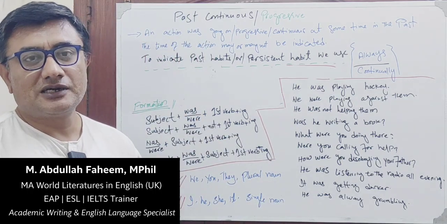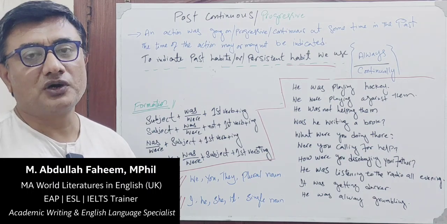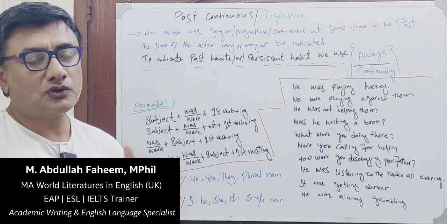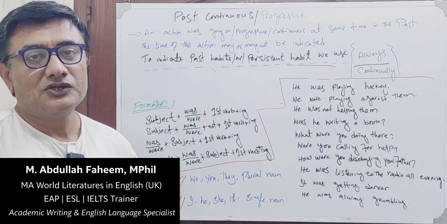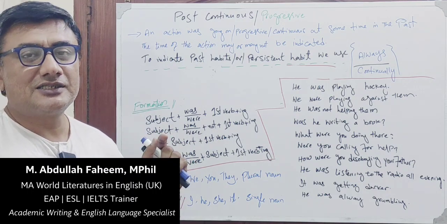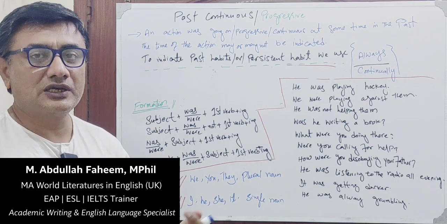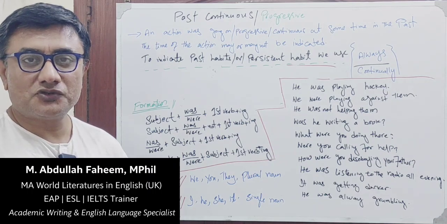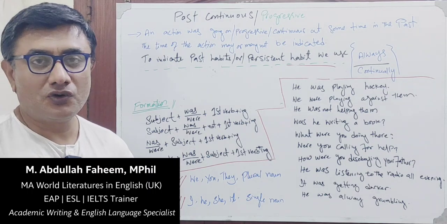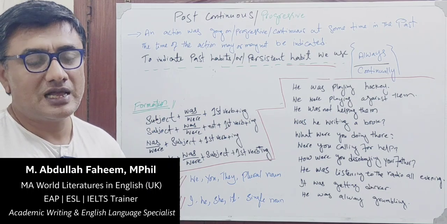One of the basic elements of identifying this tense is that any action will be found in continuing condition in the past. So it actually indicates the time that an action was going on at the time of talking in the past. The action was in progressive situation, the action was going on, and the action was continue. These are the three words that are used.